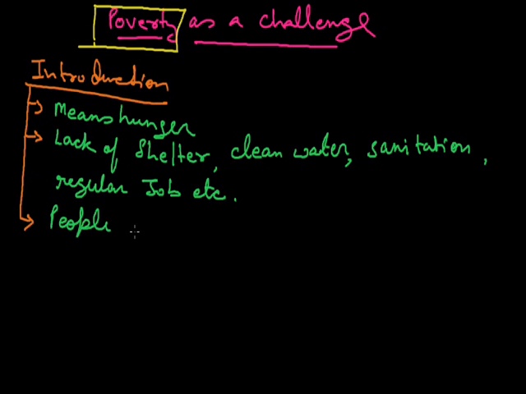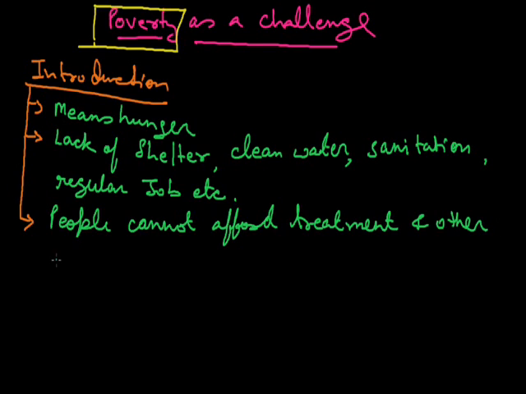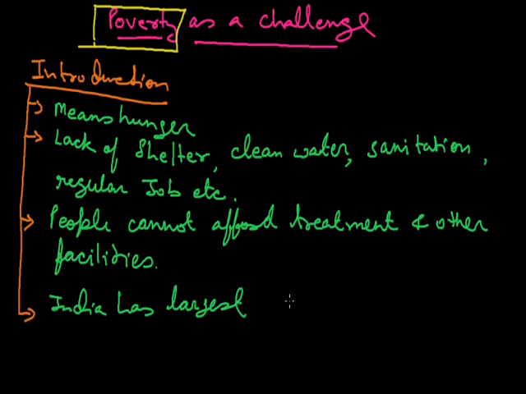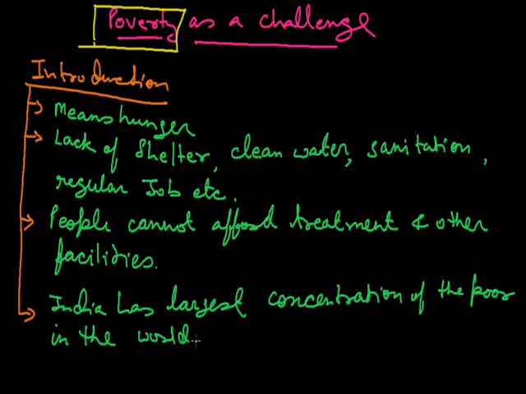Plus, if people cannot afford treatment and the other facilities which are the basic requirements of a person, that person is a poor person. So all these things come under poverty, and India has the largest concentration of the poor in the world.